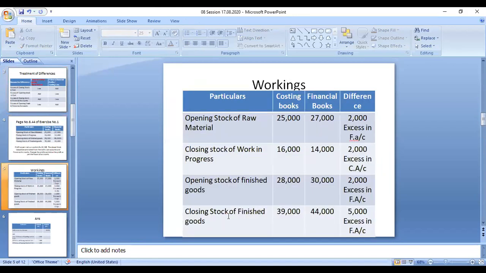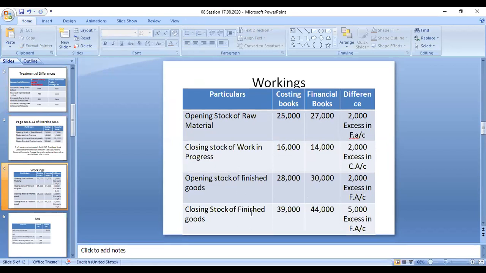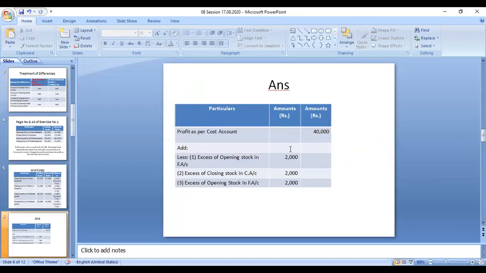So this is also closing stock. This is opening stock. It is the opposite of this one. So now if you remember, you can understand, right?